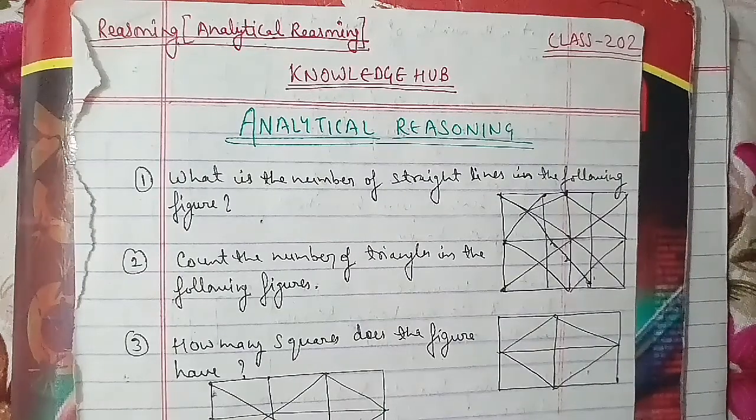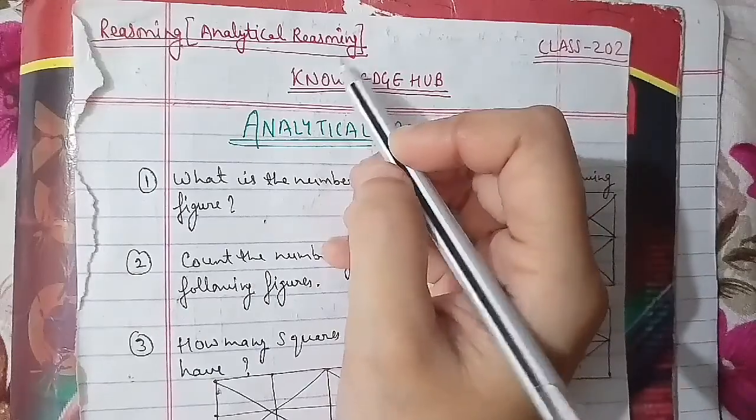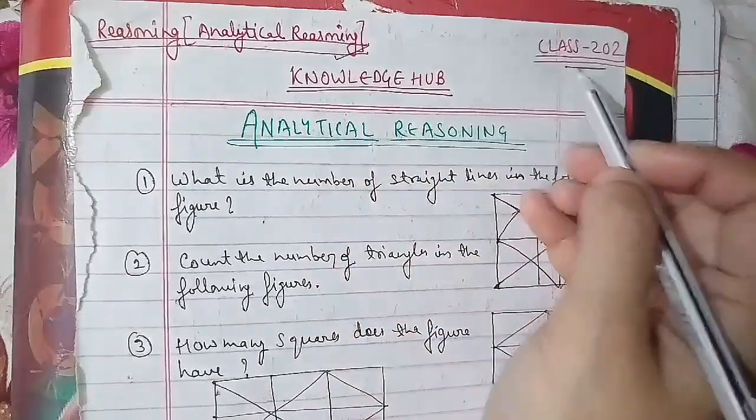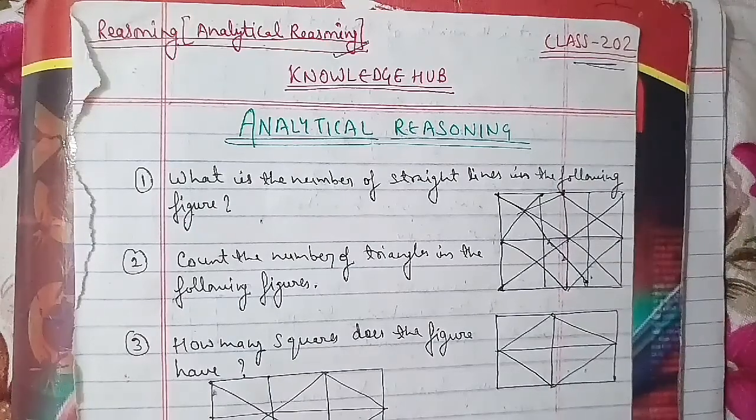And today we're going to start with your reasoning class, and that is the fourth topic of non-verbal reasoning, which we have to start with analytical reasoning. This is your 202nd class of the sessions. As you know, we had covered verbal reasoning, and it has been divided into two parts, which are general mental ability and logic reasoning.